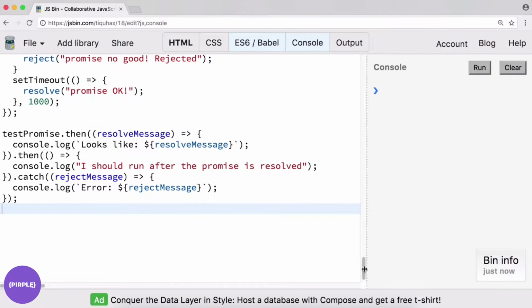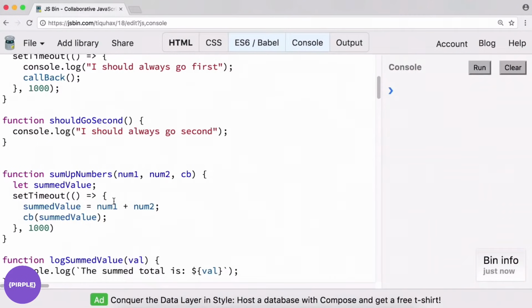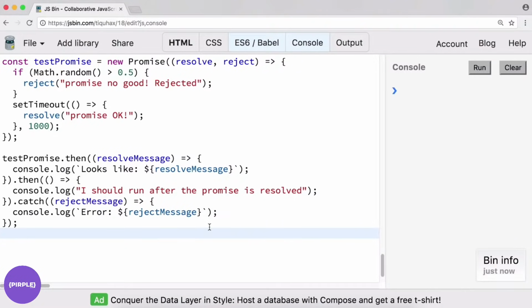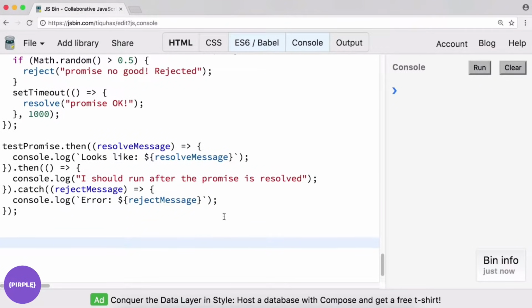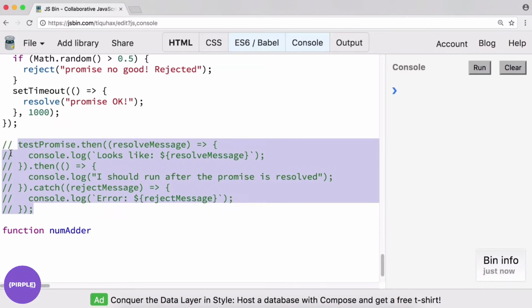Let's write another promise so that we can simulate the callback we did up above here. Right? So our sum up numbers function, which took in not only numbers, but we also had to pass it a callback. And let's see if we can't rewrite that in a more promise type way, a more human understandable way. So we're still going to do a function. I'm just going to call this num adder, for example. And you know what? I'm going to comment this code out so it doesn't run.